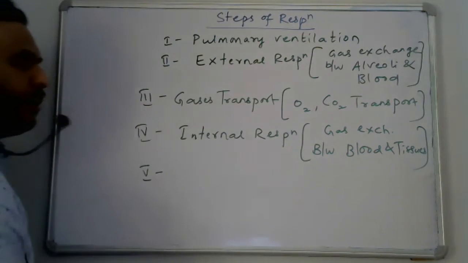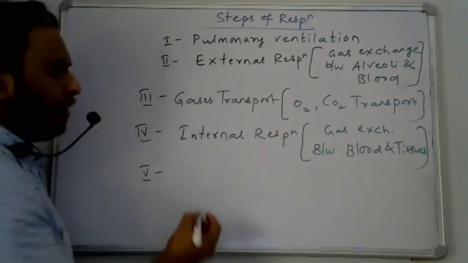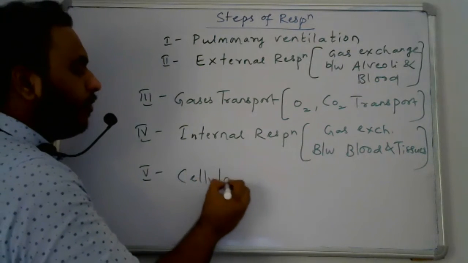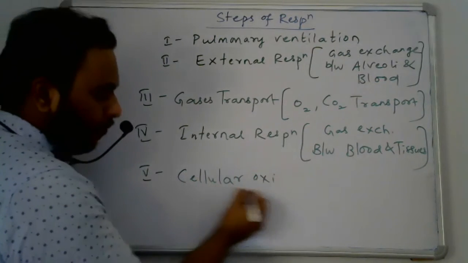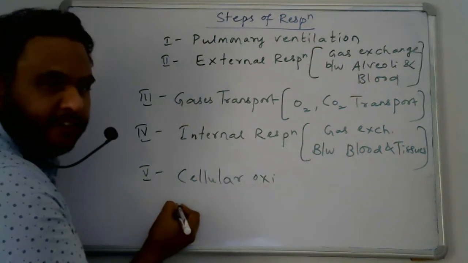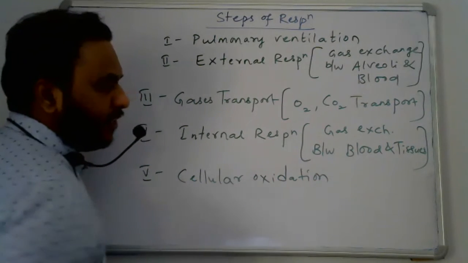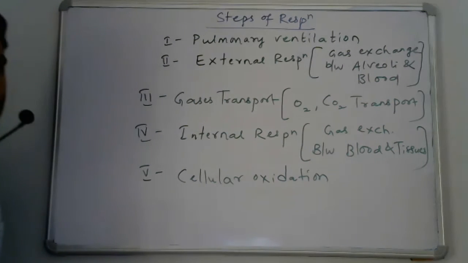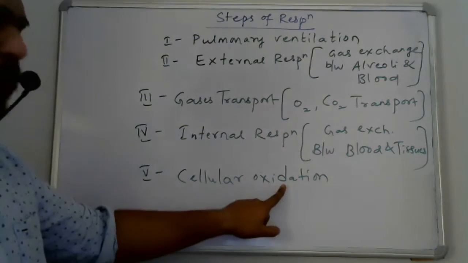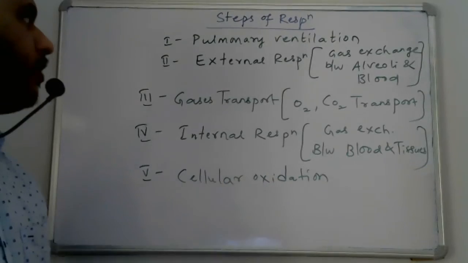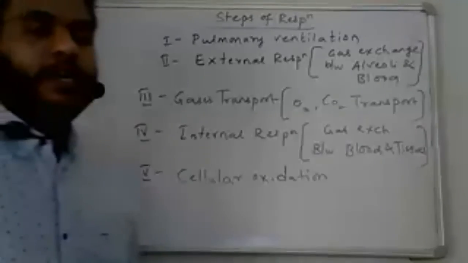And finally, in the tissues, cellular oxidation takes place. Here mitochondria are the sites. Cellular oxidation is nothing but cellular respiration, also called tissue oxidation. So these are the 5 steps of respiration.